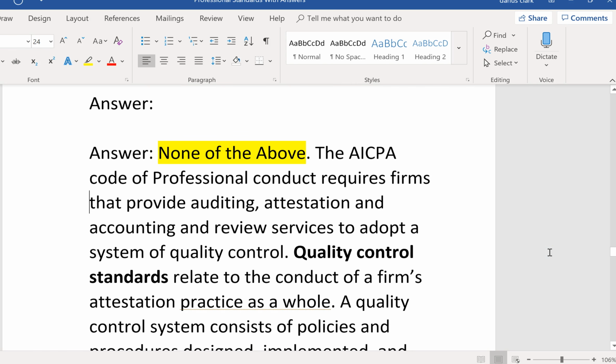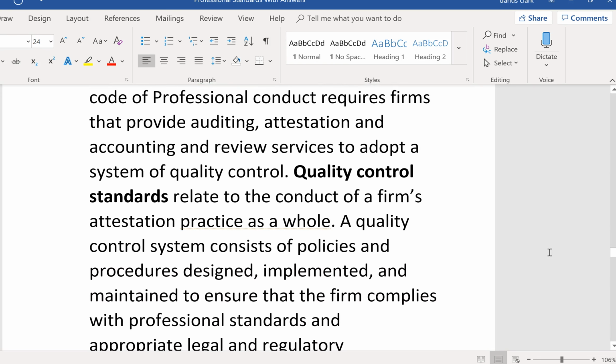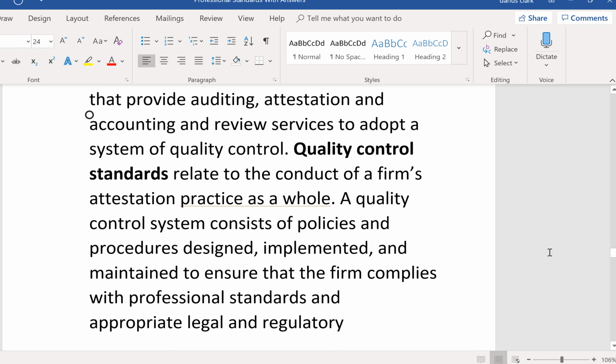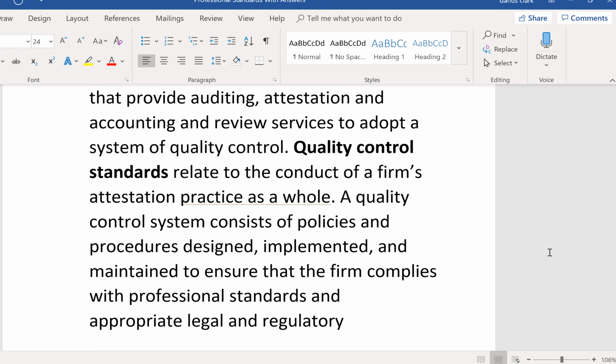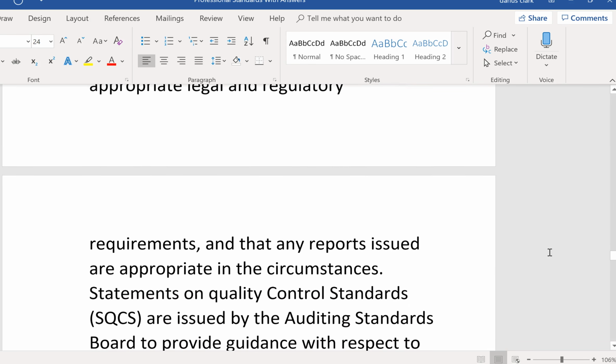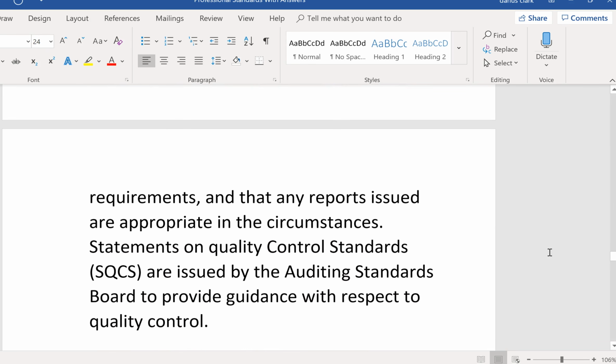So the answer is none of the above because the AICPA Code of Professional Conduct requires firms that provide auditing, attestation, and accounting and review services to adopt a system of quality control. Quality control standards relate to the conduct of a firm's attestation practice as a whole. A quality control system consists of policies and procedures designed, implemented, and maintained to ensure that the firm complies with professional standards and appropriate legal and regulatory requirements, and that any reports issued are appropriate in the circumstances.